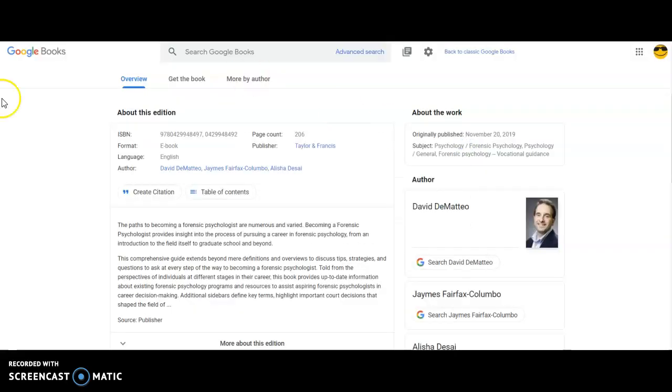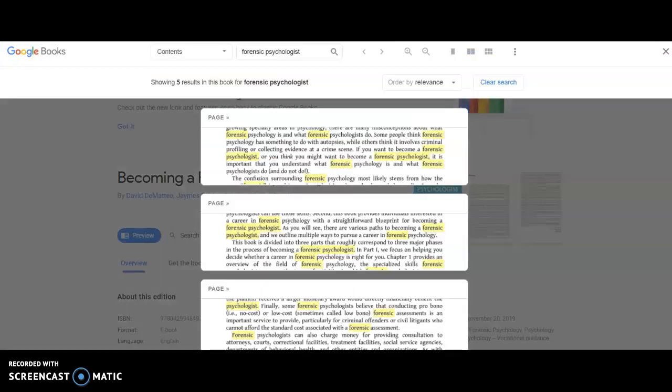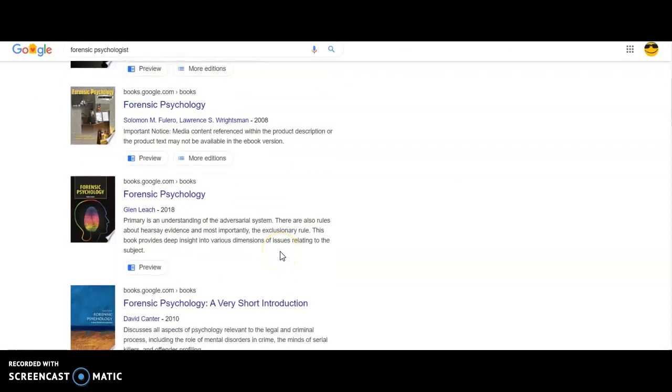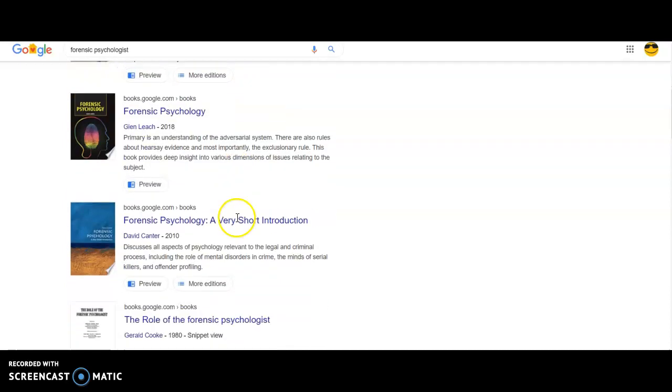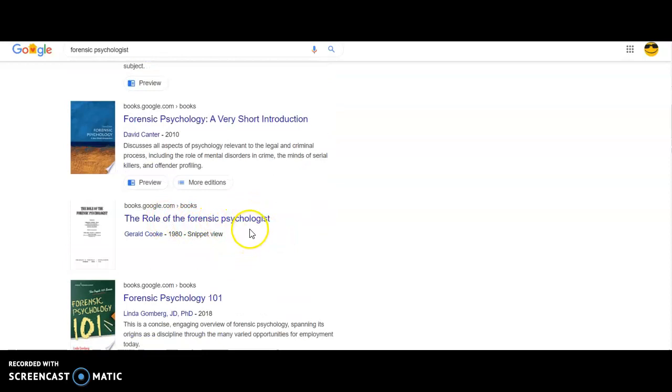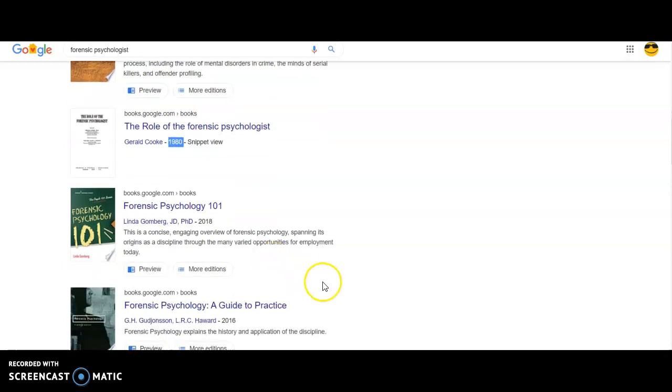You can always go back to your results page and get additional books that can help you on forensic psychologists. That one specifically spoke to the job. These are kind of about forensic psychology, but they might have things that talk about, like here's one, the role of the forensic psychologist, but you'll see this one came from 1980, so I didn't really look at that one, but know that you can preview any of these books.